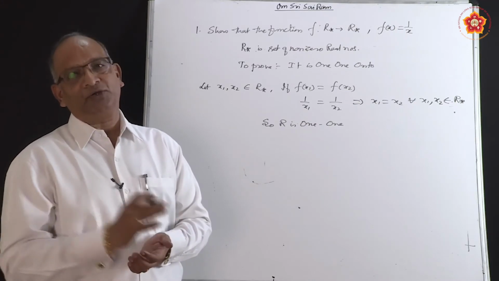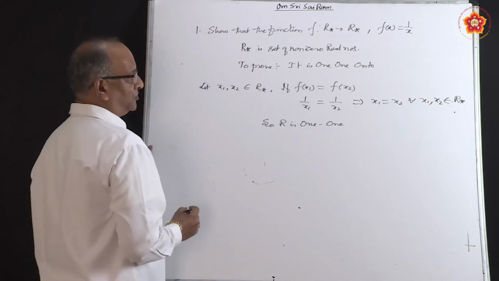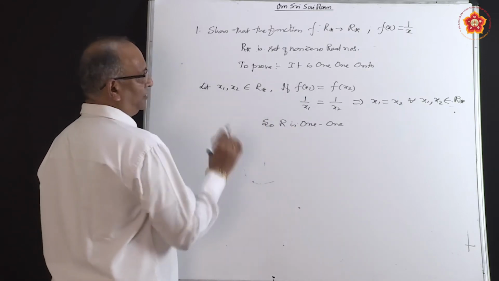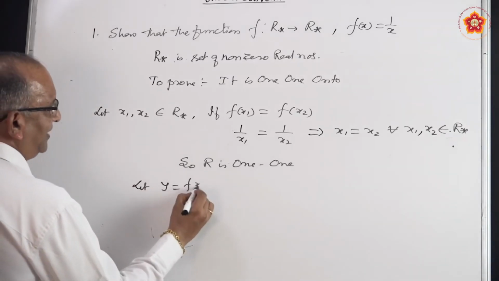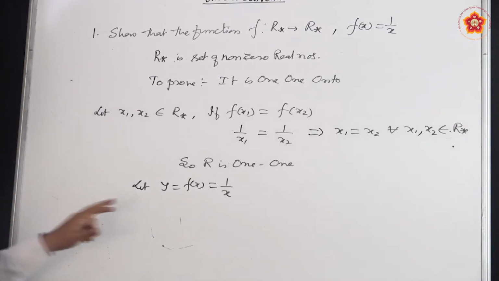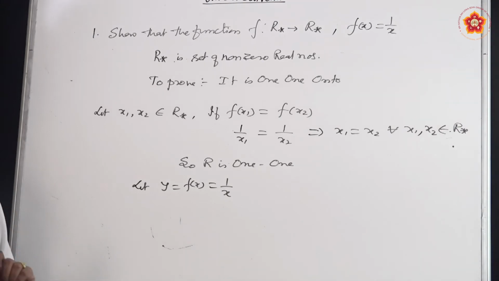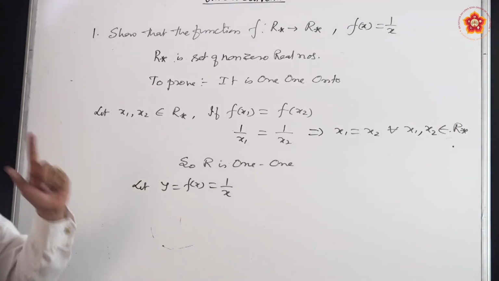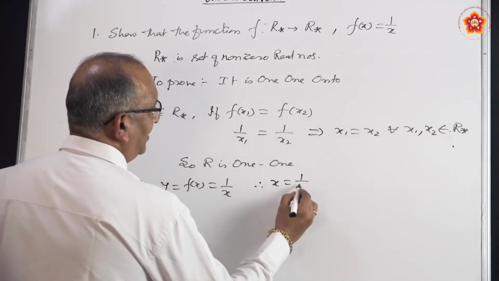Now come to the onto. In order to prove it is onto, we said that the working rule is let y be equal to f(x). And what is f(x)? It is 1 by x. Take f(x) as y. Then what is to be done? We said write x in terms of y. So what do you get? You get x is equal to 1 by y.